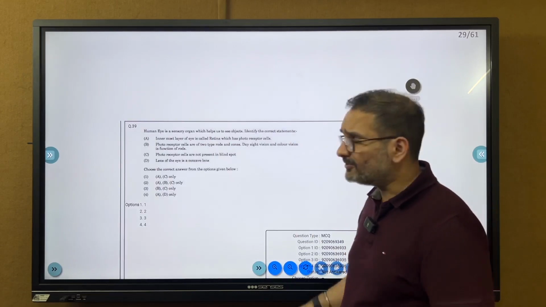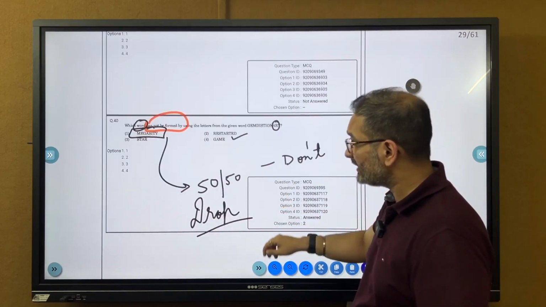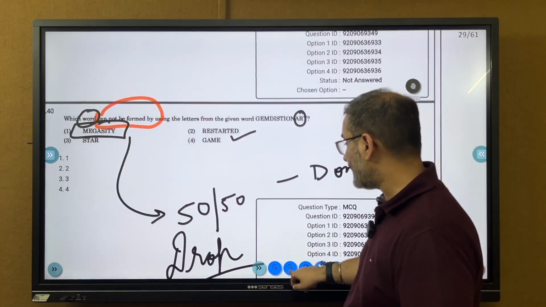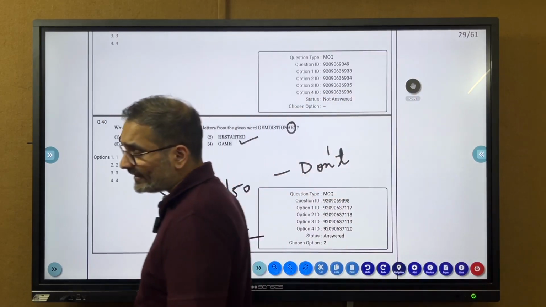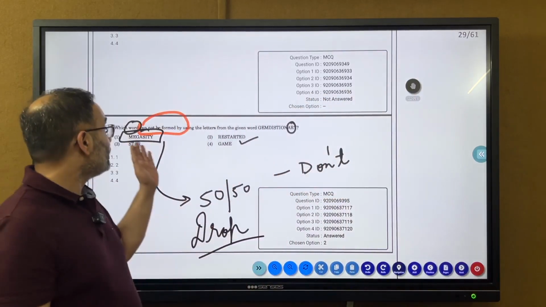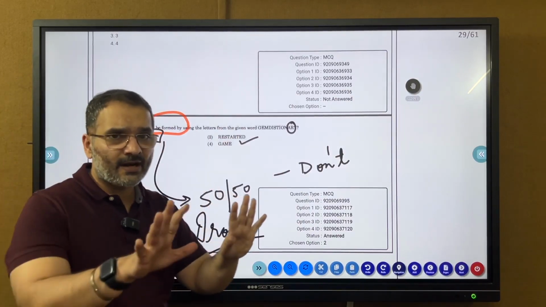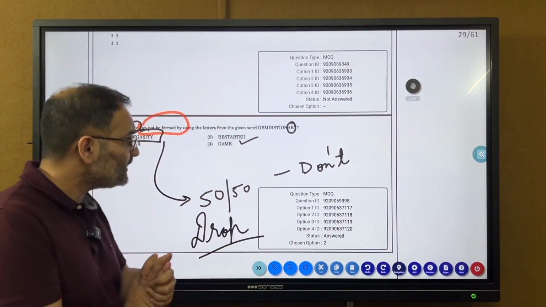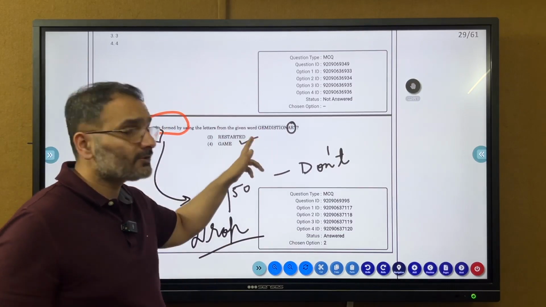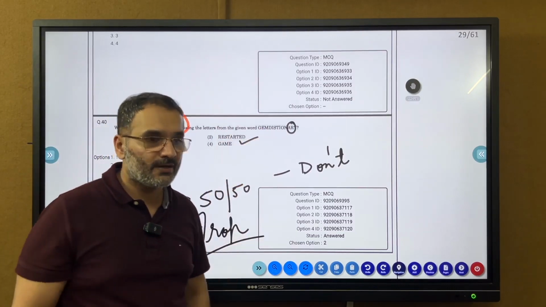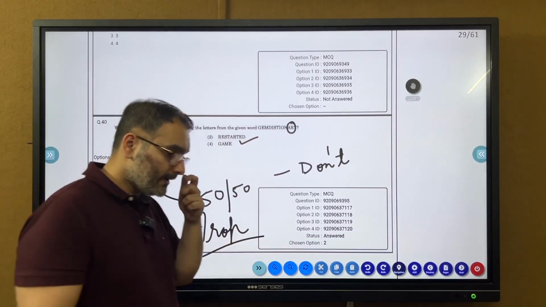You have to study the human body under the topic of static GK. Alright, now this again is a fight, because it says which word cannot be formed. Mega city. See, the correct answer is restarted. They've marked it in the official key as well. Because two R's were not given to you, so certainly you cannot be forming restart for sure. Mega city itself is not a word.